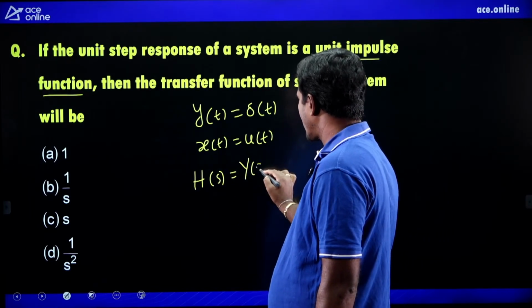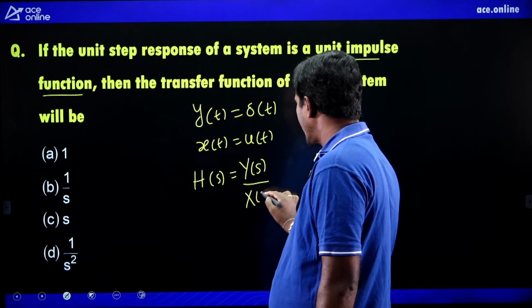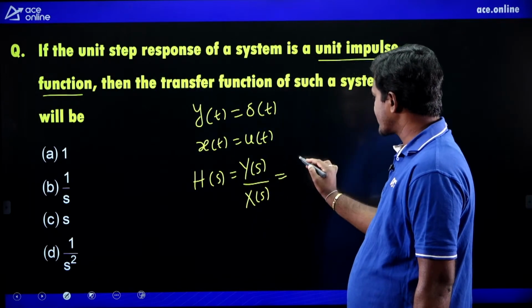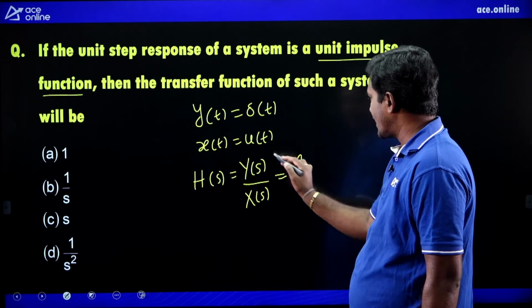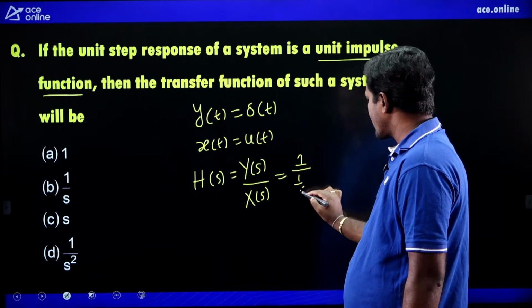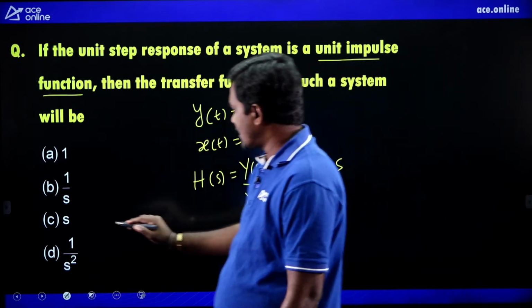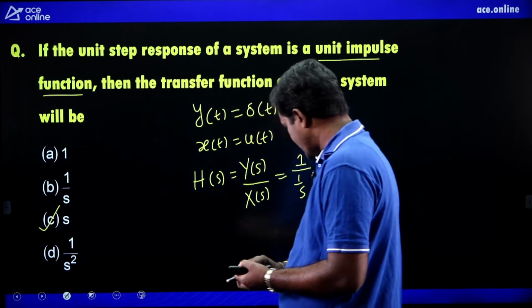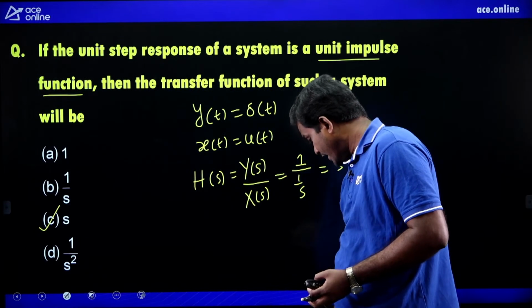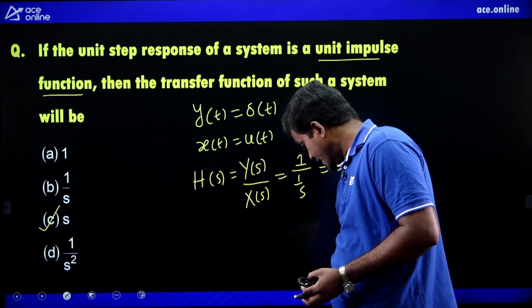What is the transfer function asking? H of s is equal to y of s divided by x of s. What is y of s? Del of t Laplace transform is 1, and u of t Laplace transform is 1 by s. Then the transfer function becomes s. So what is the answer? C is the right option.